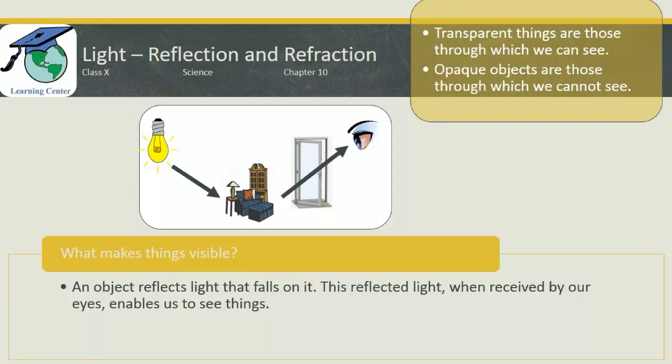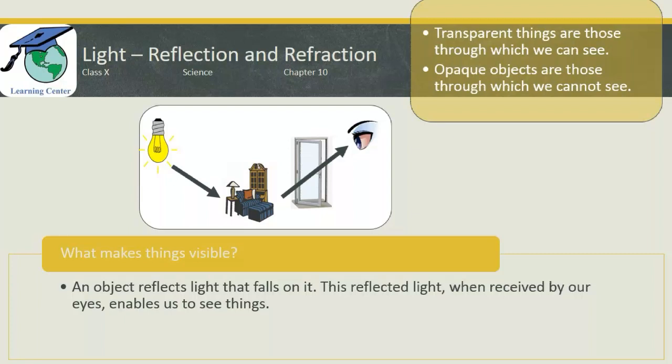Transparent things are those through which light can pass, so that the objects on the other side of the transparent things are visible. Because light reflected from the objects can pass through the transparent things and can be received in our eyes, and we can see the object.